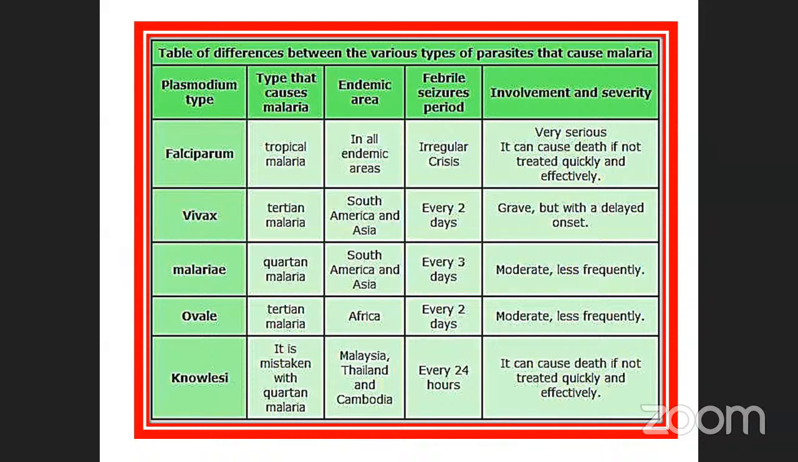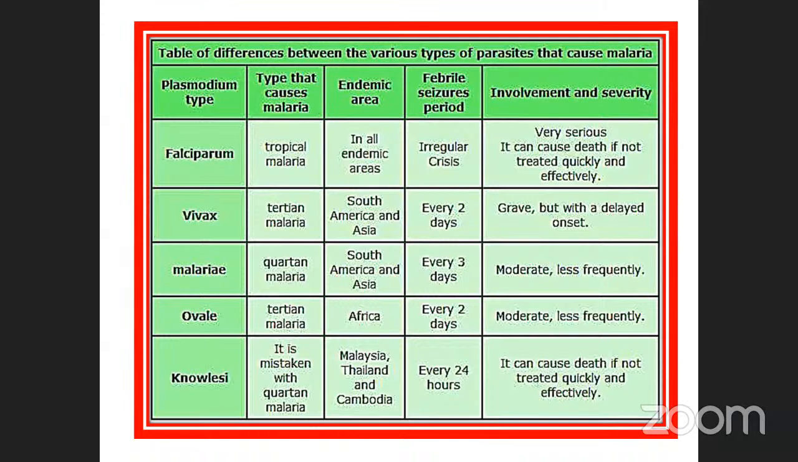Sometimes they may cause exceptions, like in endemic areas. See, in all the endemic areas: South America and also Asia. Africa, Malaysia, Thailand, and also our area, I think. And febrile periods are irregular: crisis every 2 days, every 3 days, every 24 hours. These are the periods. So involvement and severity are very serious. It can cause death if not treated quickly and effectively.